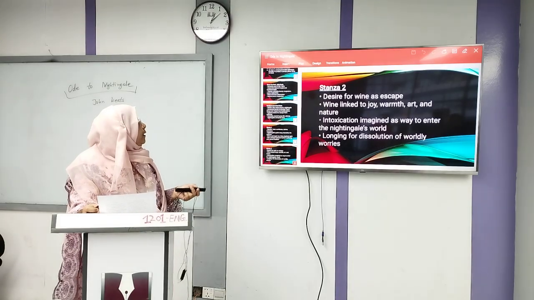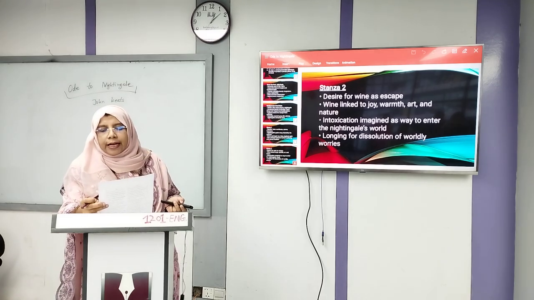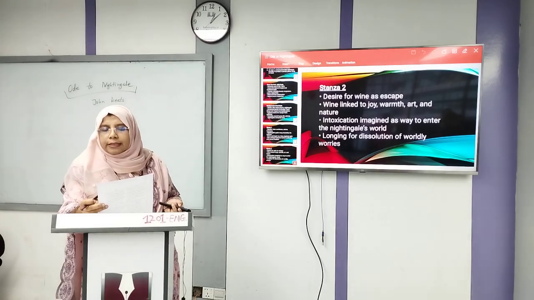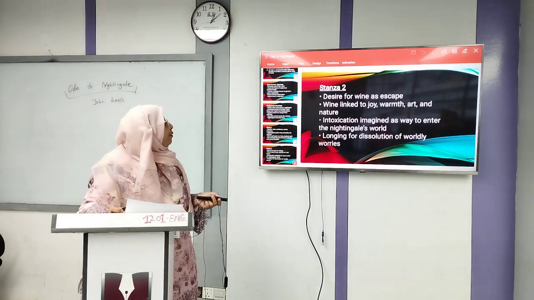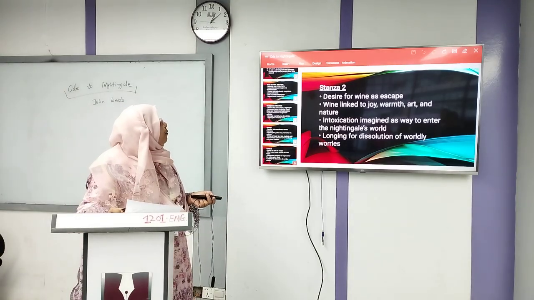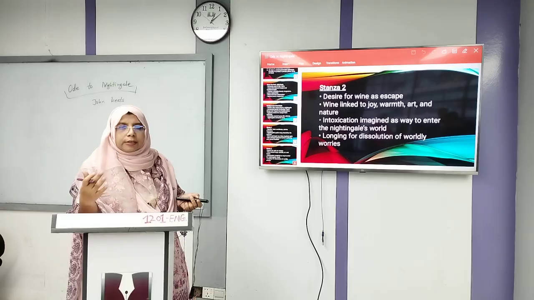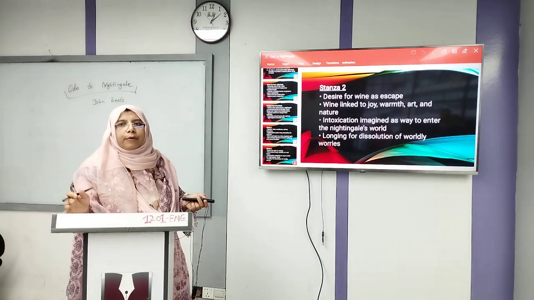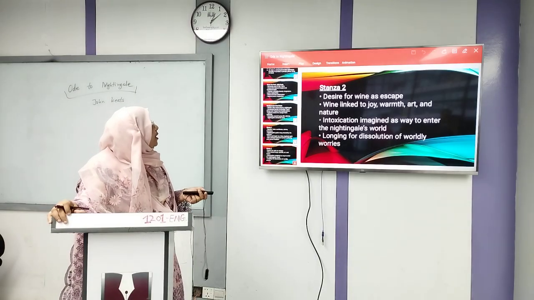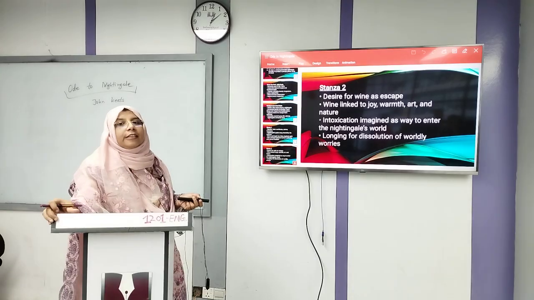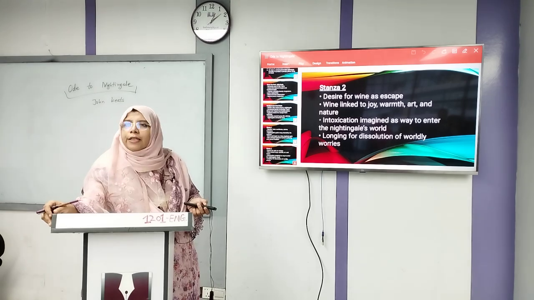Okay, next in part 2: "Oh, for a draught of vintage that hath been cooled a long age in the deep-delved earth." In part 2, the poet desires wine as an escape, and he just wants to have wine to escape from this world. Intoxication is imagined as a way to enter the nightingale's world, and he wants to be intoxicated so that he can forget everything.